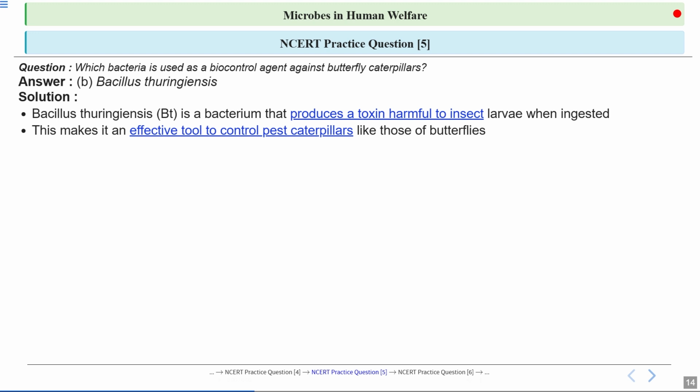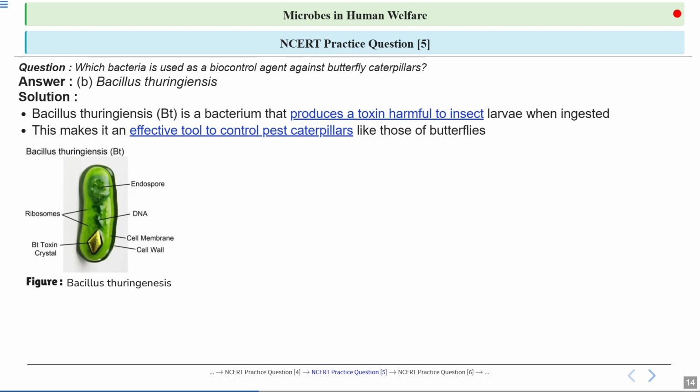Holes are created in the insect gut, and then the insect will ultimately die. In this image, you can see Bacillus thuringiensis. You can see Bt toxin crystals being produced by this bacteria, which is the inactive form of this toxin. So Bacillus thuringiensis is a powerful example of how microbes can benefit humans, especially in agriculture. Now let's move on to the next question.